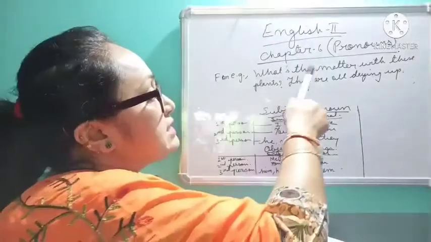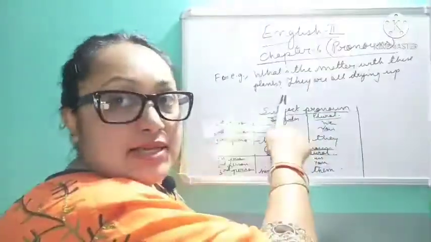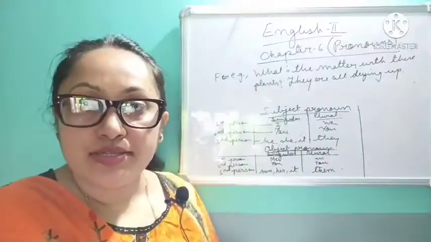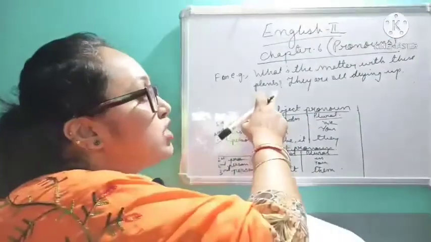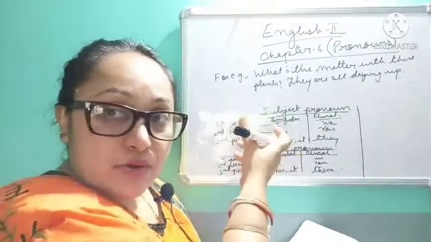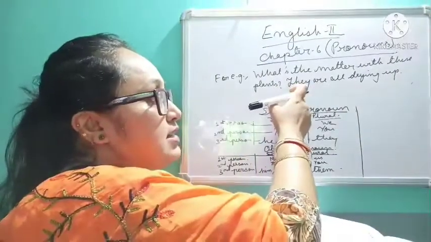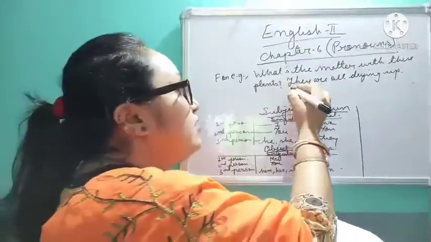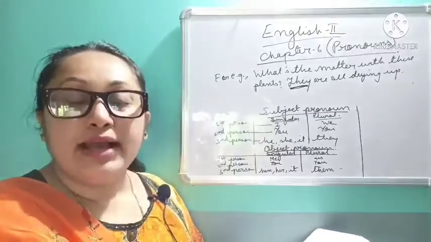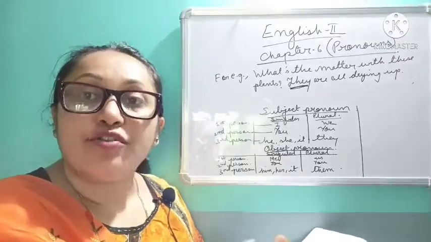So example of personal pronoun. What's the matter with these plants? They are all drying up. So can you say which is the personal pronoun? So we are talking about the plants. Okay, what is the matter with these plants? Now they is used instead of plants, so they will be the personal pronoun. They are all drying up, that is, the plants are all drying up.